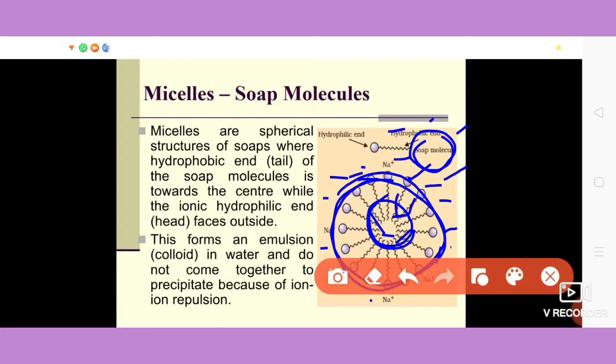Because of the ion-ion repulsion between different micelles, the micelles do not come together and precipitate. Now, since the soap solution is a colloidal solution, it scatters light. We have seen this in class 9th, that this property of colloids to scatter light is known as the Tyndall effect. These soap solutions therefore appear cloudy.